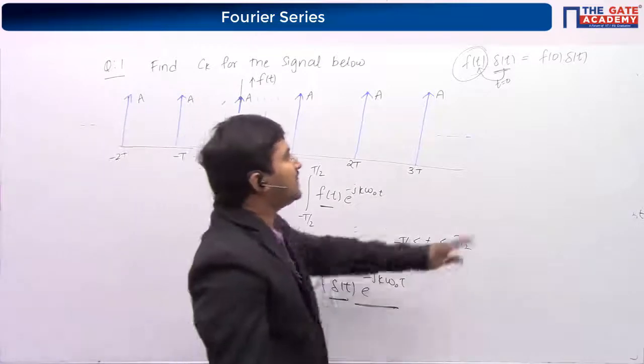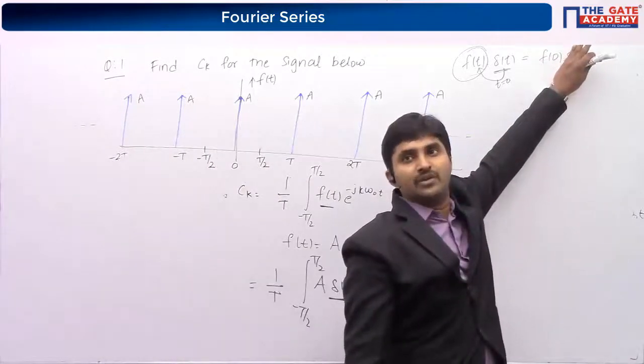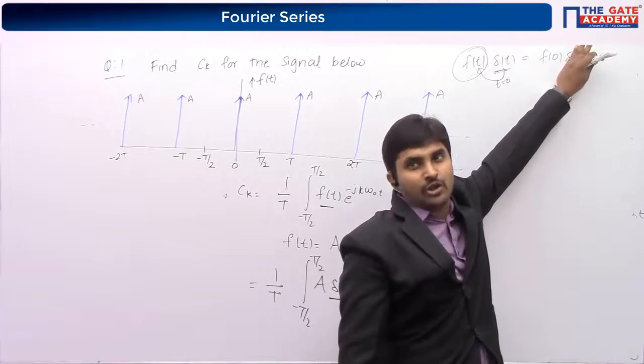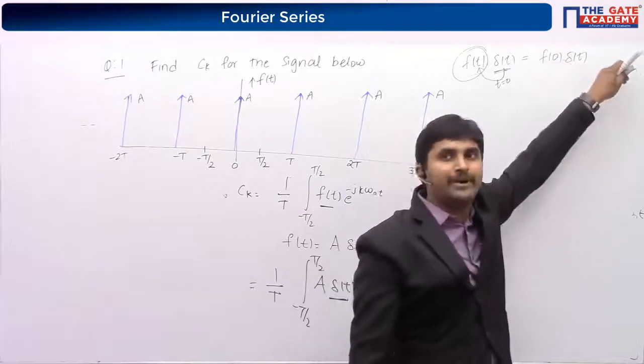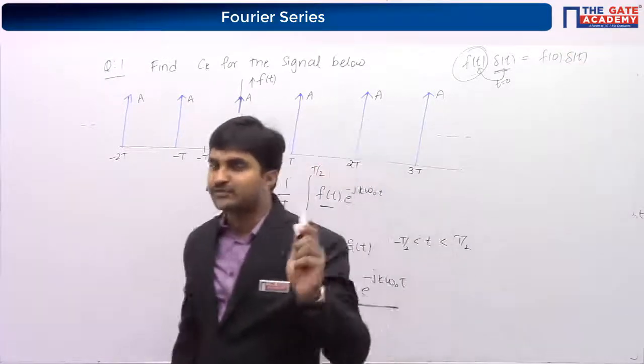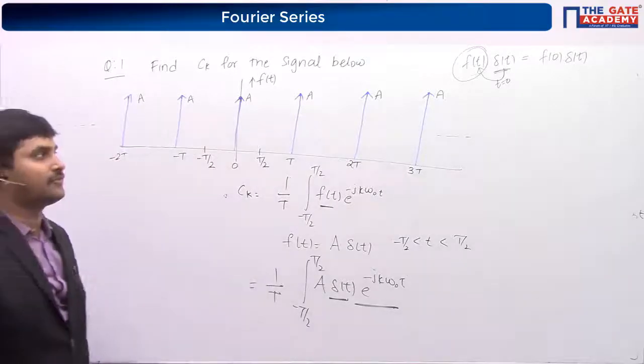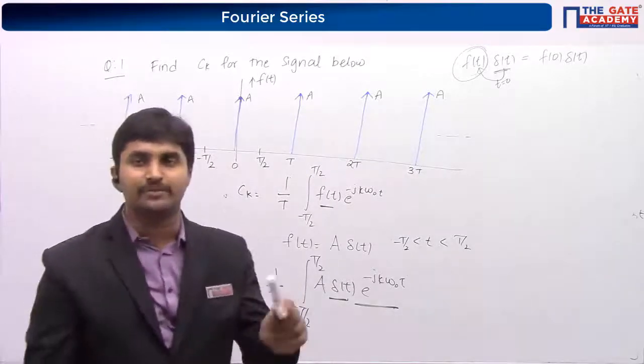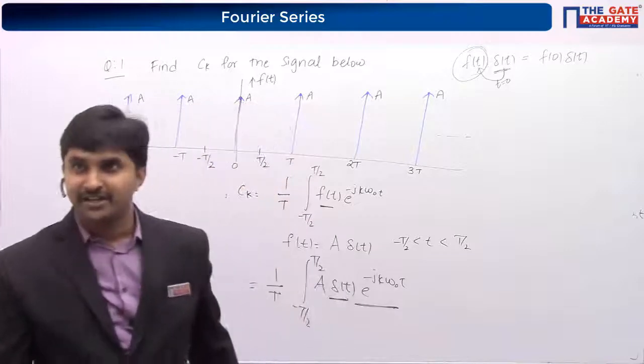If you just write f of 0, it is wrong. You have to write it as f of 0 multiplied by delta of t. The transformation of impulse we have learned, right? f of t multiplied by delta of t is equal to f of 0 multiplied by delta of t. It's very, very important. We have discussed that.